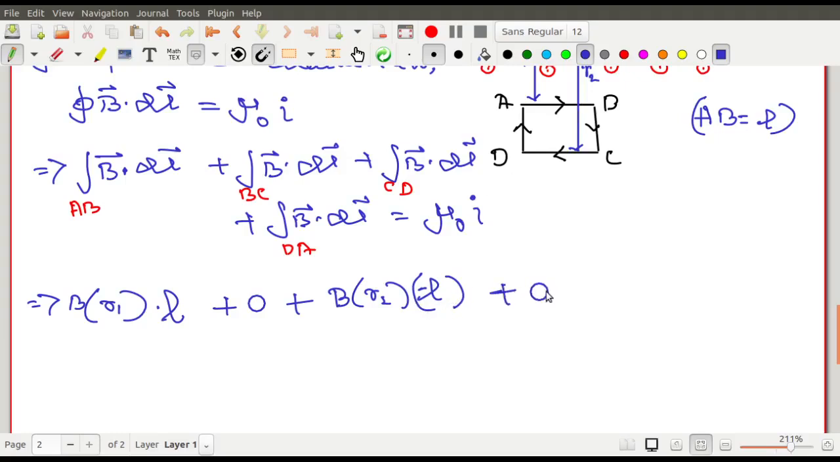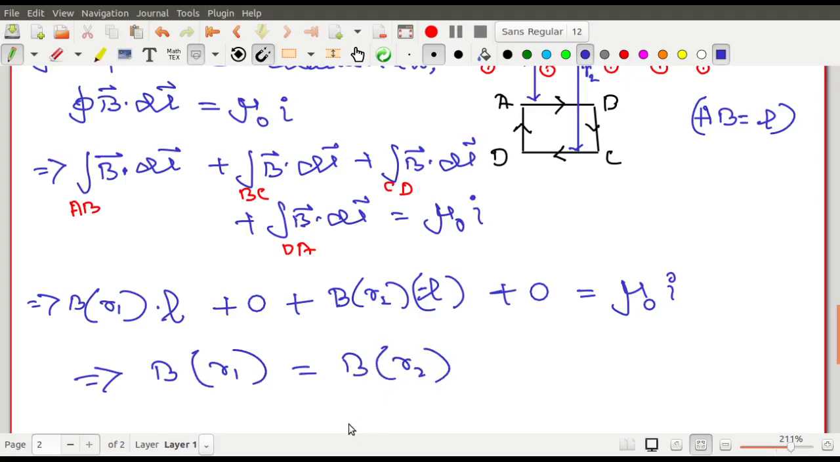Then there should be a 0 once again, and then there should be a mu 0 times r. So here you will have b of r1 equals b of r2. Sorry, one thing again, I made a mistake on the right side. The right side will be 0, because the loop doesn't enclose any current.